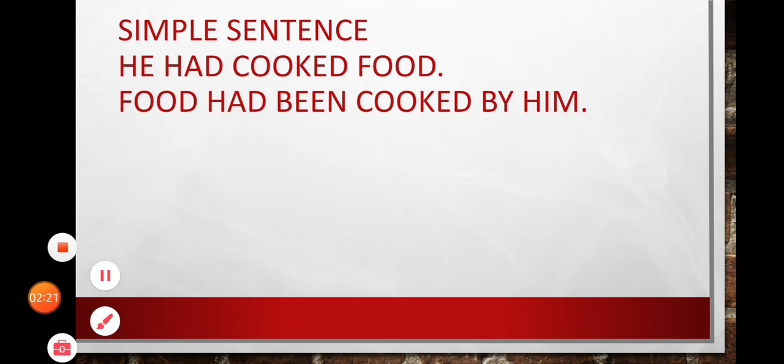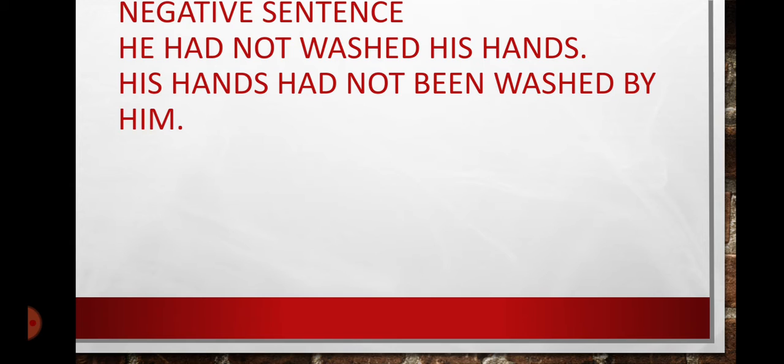Now, first of all, we have simple sentence. In simple sentence, we have he had cooked food. Now, food is object, so it will be in the start. Food had been cooked by him. We have changed he into him. Then we have negative sentence. He had not washed his hands. Students, as we have made use of subjective cases into objective, we have changed subjective case into objective and objective into subjective, but we do not change possessive case.